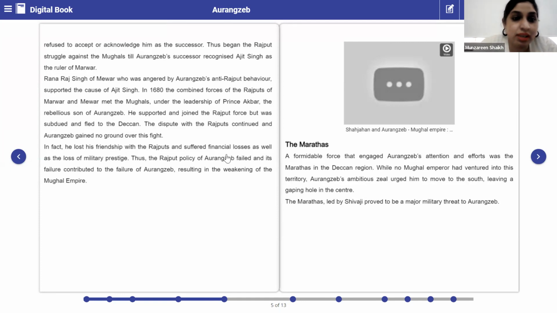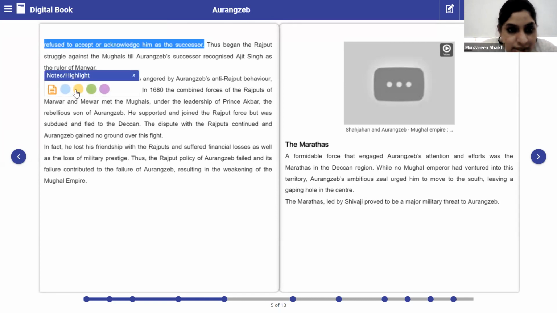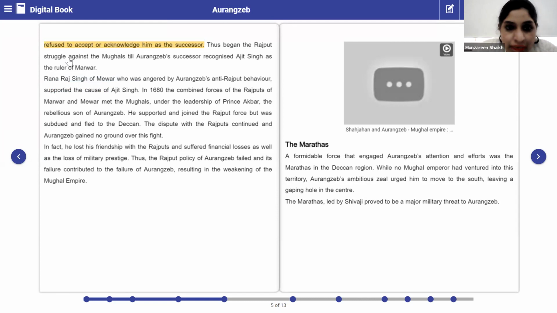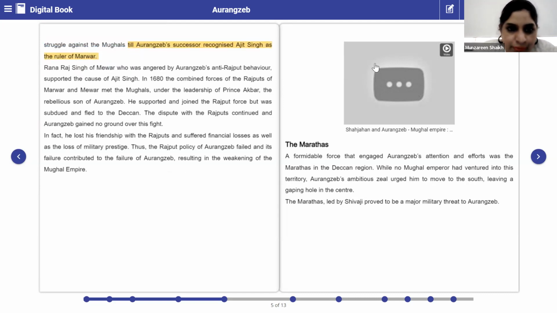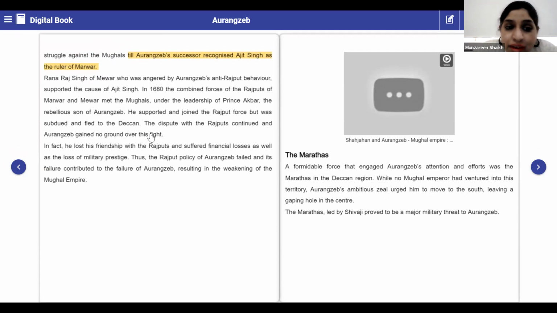Please underline this. Refused to accept him as the successor. So he requested him, he wanted to become, and he did. Now underline this, until Aurangzeb's successor came and until he recognized Ajit Singh as the ruler, there was a struggle, there was a battle between them, right? Rana Raj Singh of Mewar, who was angered by Aurangzeb's anti-Rajput behavior, supported the cause of Ajit Singh.